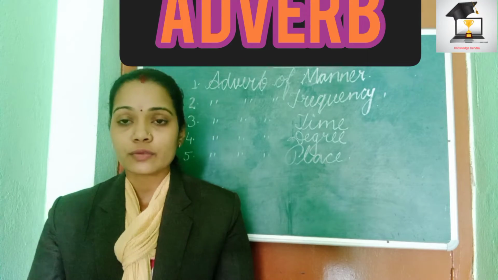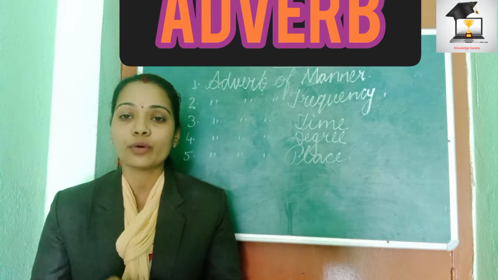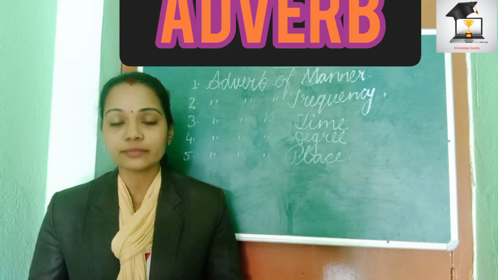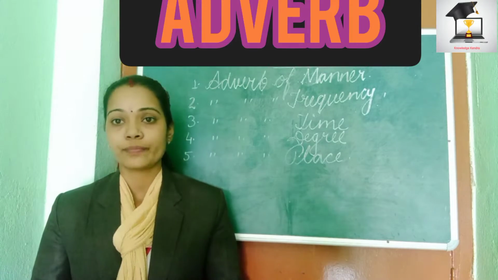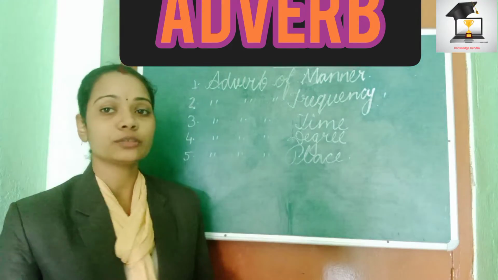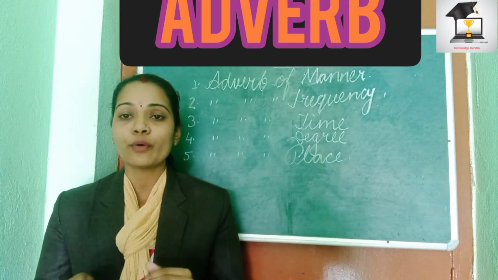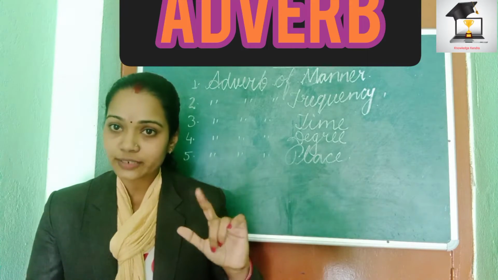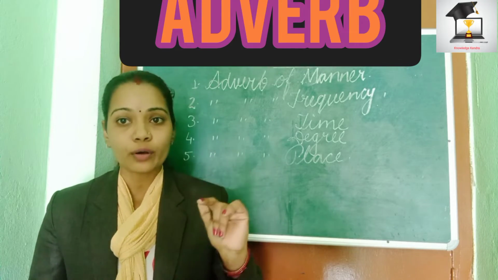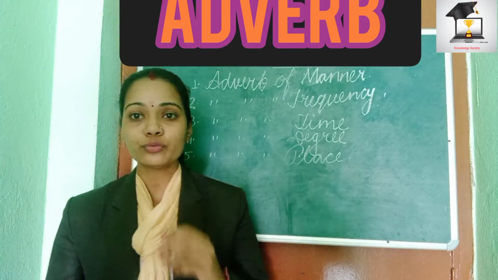So, adverb. First of all, we'll talk about what is adverb. An adverb is a word that describes an adjective, a verb, or another adverb. Just listen to it carefully. I have not written the definition, but let us try to understand what an adverb is. Adverbs are words which describe an adjective. We have studied adjective. What is adjective? Adverbs describe adjectives, verbs (action words), and other adverbs. So let us know through examples.